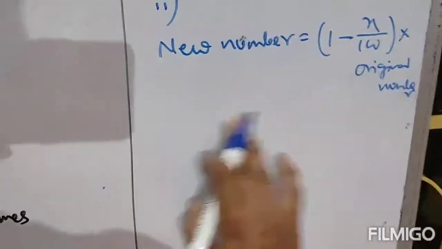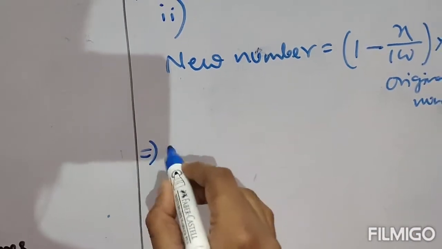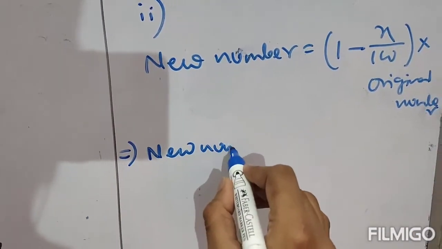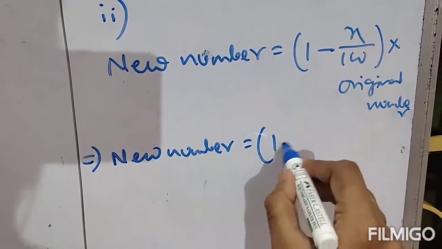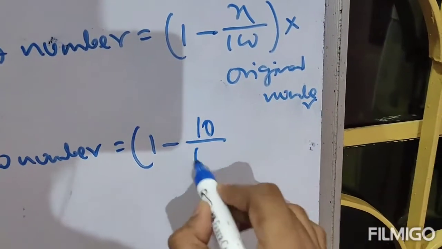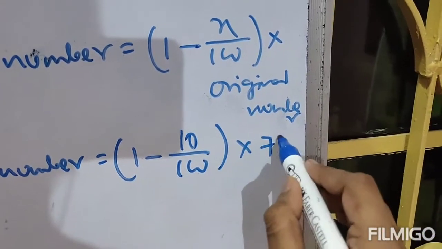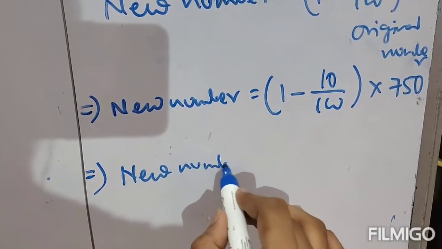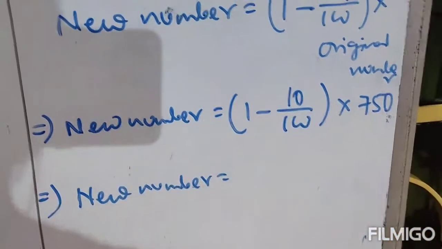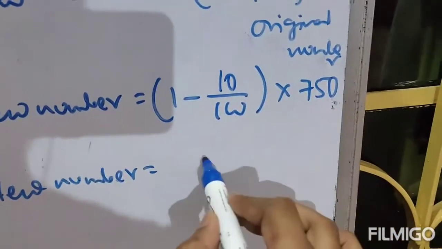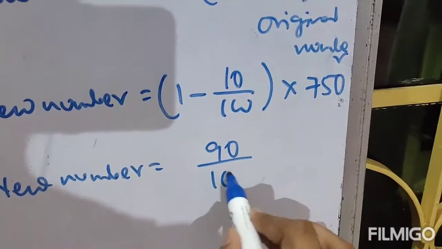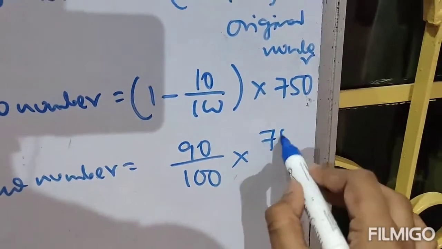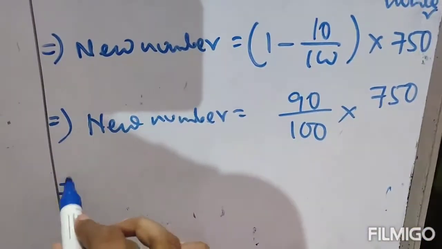Clear? Therefore we will write like this. New number equals 1 minus x, where x is your 10%. So put 10 divided by 100, and the original number is your 750. So just solve to find the new number. Therefore new number equals, just take the LCM, that is 90 by 100 into 750.